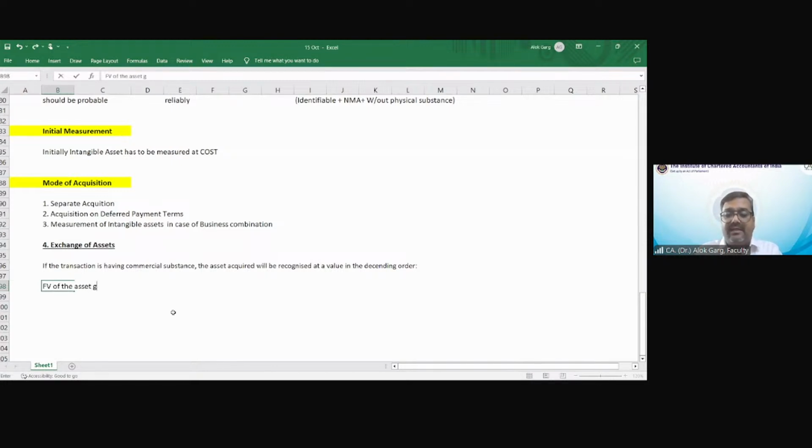If the answer is yes, it is available, then record, recognize, or measure the intangible asset acquired at the fair value of the asset given up.